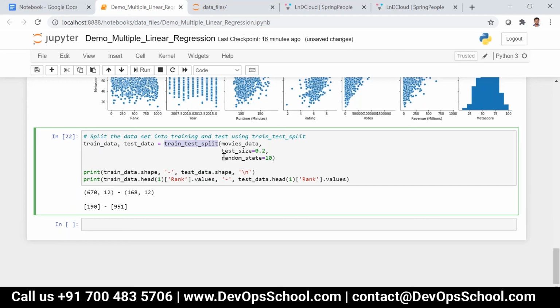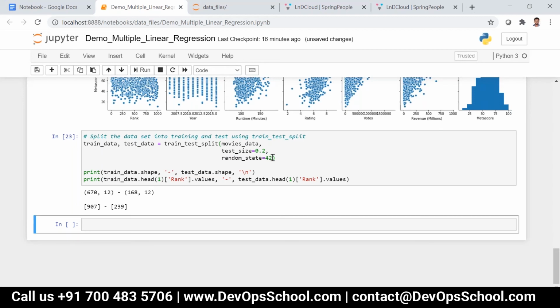If we are using the same data set always, then the slope and the y-intercept value will be the same, only the same value will be calculated. But if you are not setting this random state, that slope and y-intercept will change depending on the data set that you selected. So it is a kind of improvising our model fitting. We can try with different random states and capture what was the best fit.